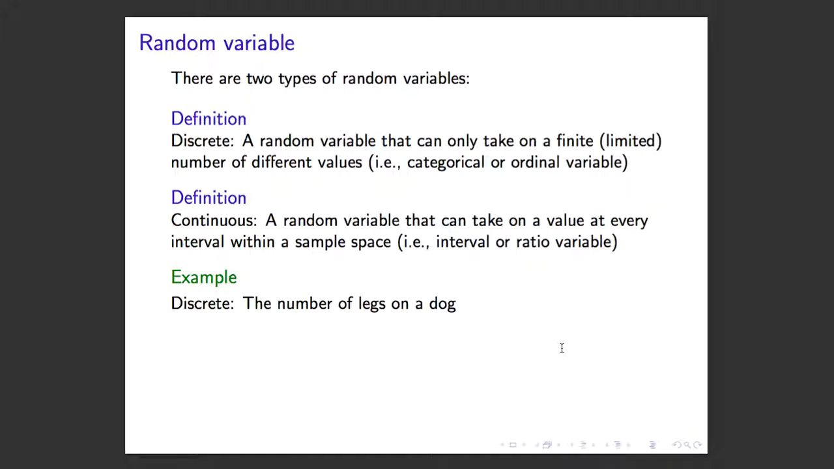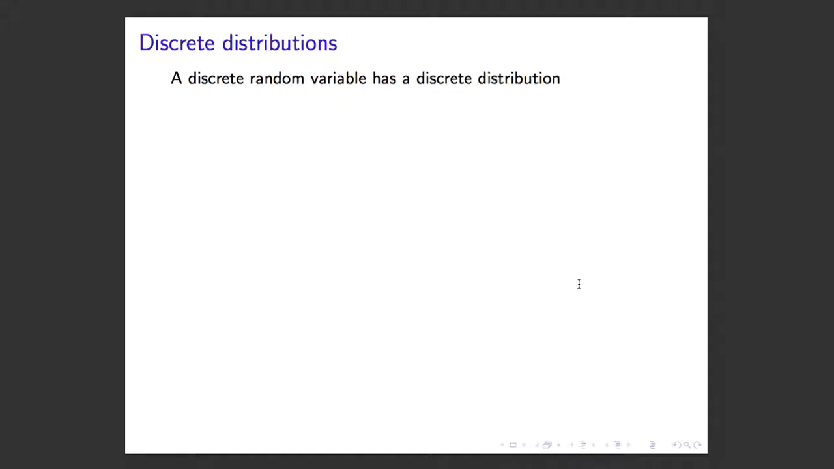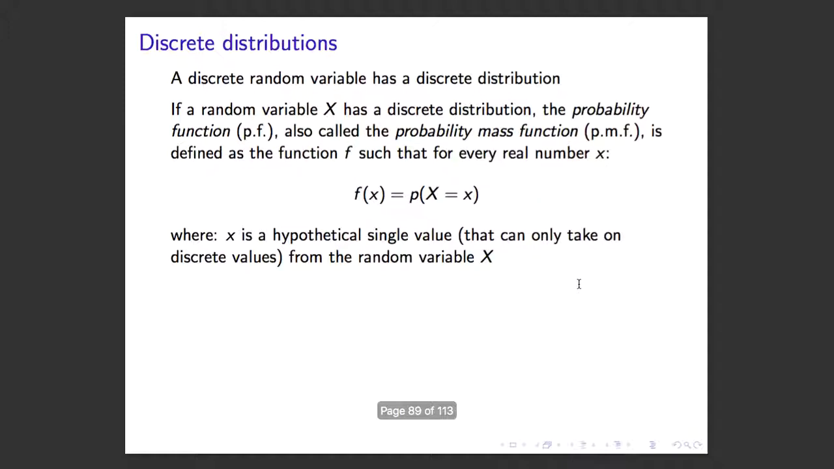So a discrete variable would be the number of legs on a dog, right? So there'd be typically 4. Those are discrete. Continuous would be something like temperature or height. The type of random variable, discrete or continuous, determines the type of distribution function. A discrete random variable has a discrete distribution.